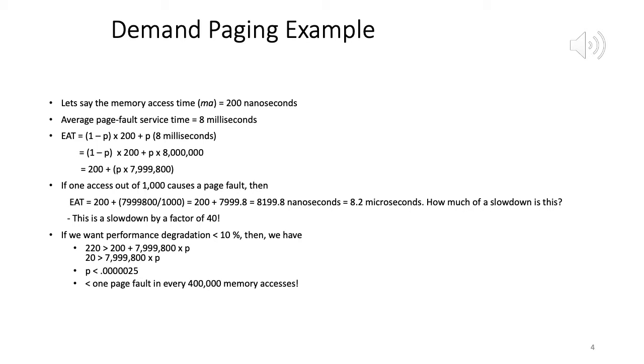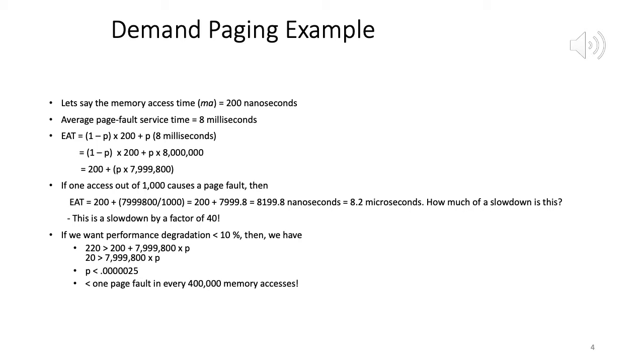Now what we see is depending on the value of P, our time will change. So let's say one scenario: one access out of 1,000 causes a page fault. Think about this, we have 1,000 page accesses, and for 999 of those accesses, the page is in physical memory, so no page fault.